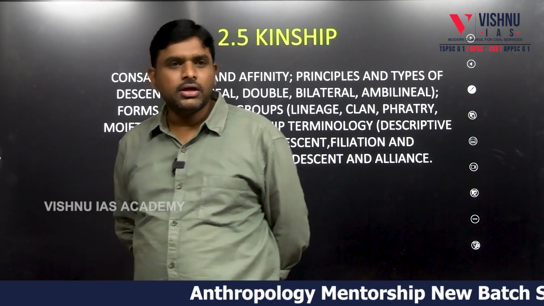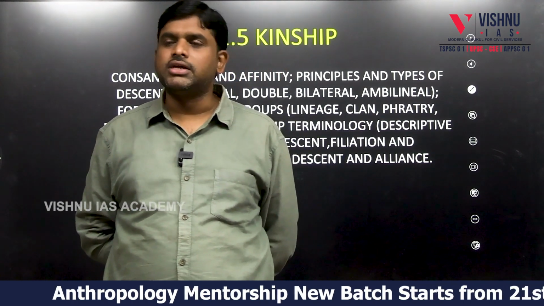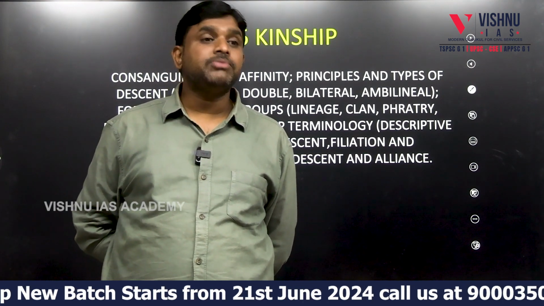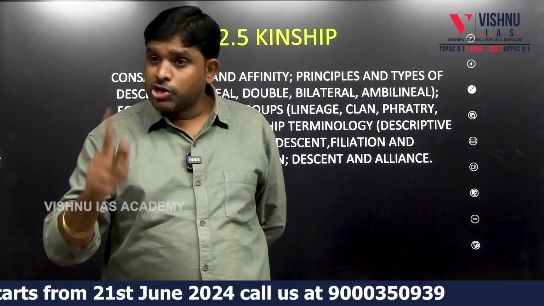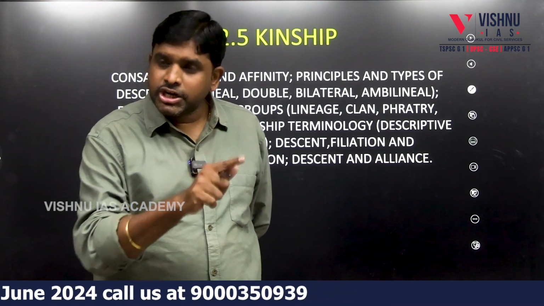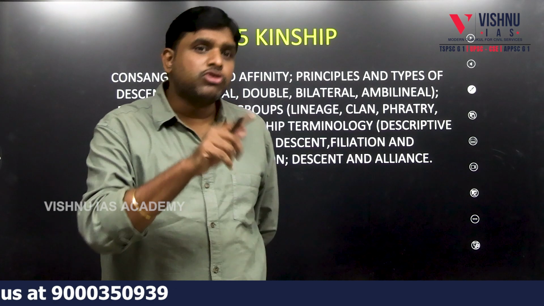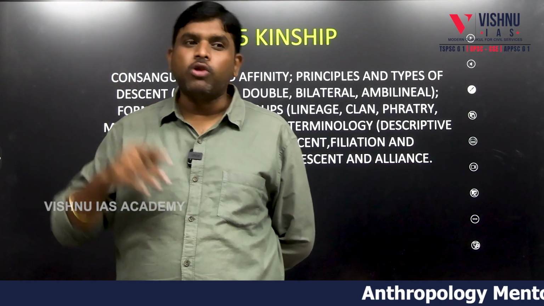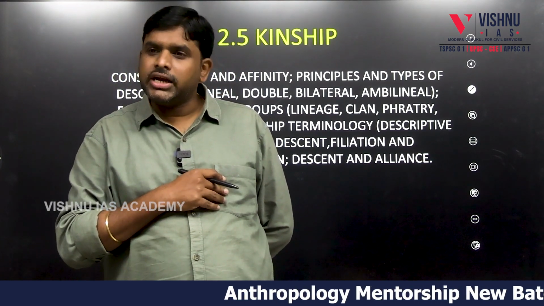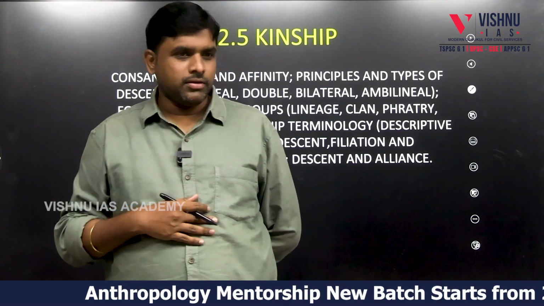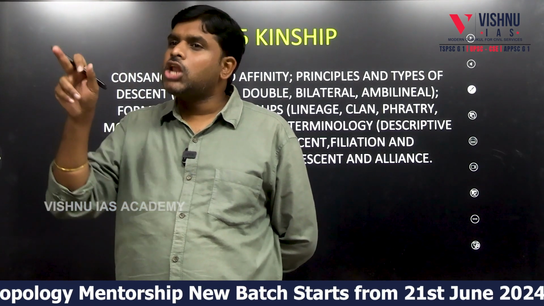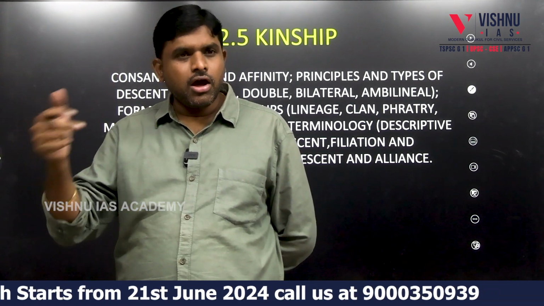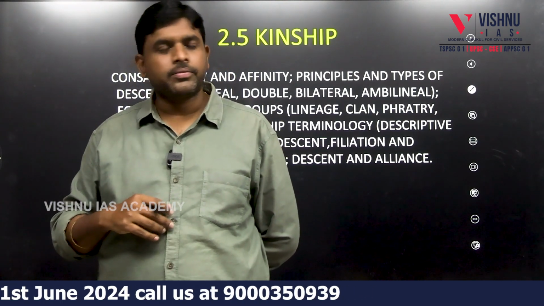Kinships can be understood by 2 relationships. One is called by blood, other is by marriage. This particular relationship has status and role. Every relative will have a status and every relative will have a role. Sasuma will be having a status and a role. Bahu will be having a status, Bahu will be having a role. Father-in-law will be having the status and also a role. Brother-in-law or sister-in-law will be having a status and also a role.